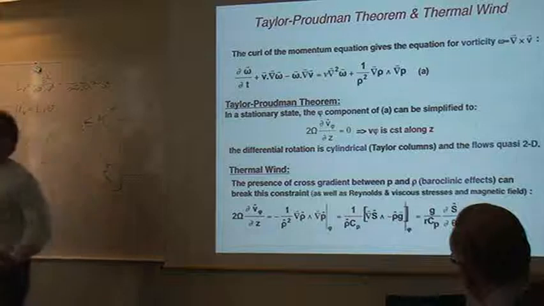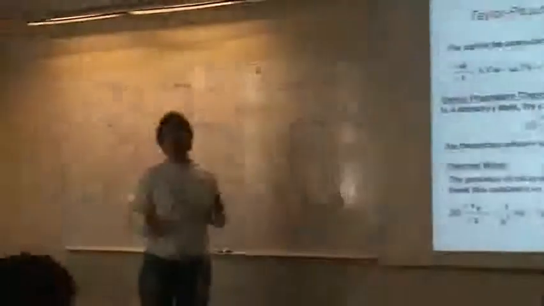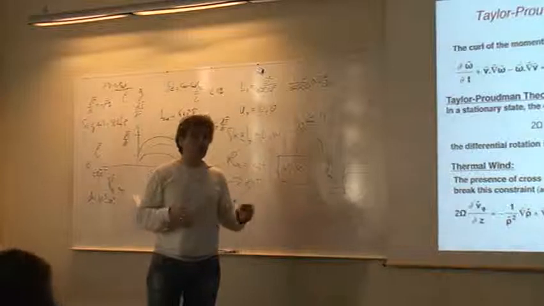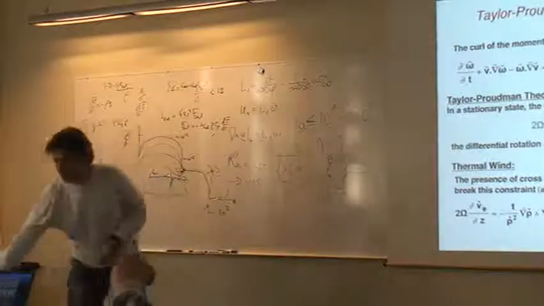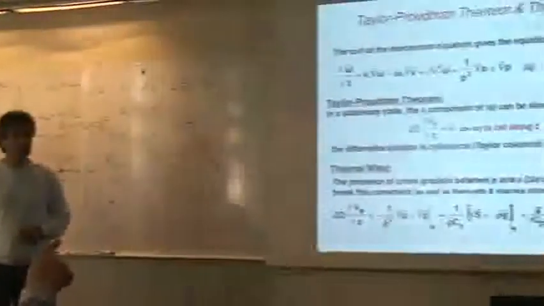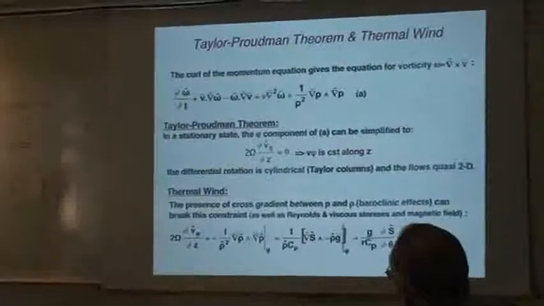So the question is: is it easy or not to get a strong enough variation of entropy with latitude in order to break the Taylor-Proudman constraint? Is this equation for vorticity for the mean field or for fluctuations? For everything, this is the exact equation.